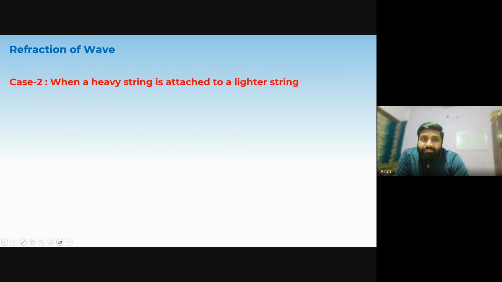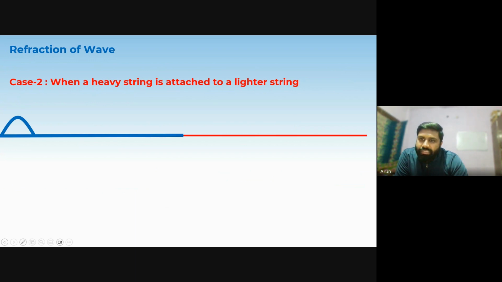Now the second case, when the heavy string is attached to the light string. In that case, what will happen? You can easily guess. This cannot resist it. So there will be a simple pass of this and there will be no phase change. This light string will behave, at this portion, as a free boundary because it cannot resist the heavier string.